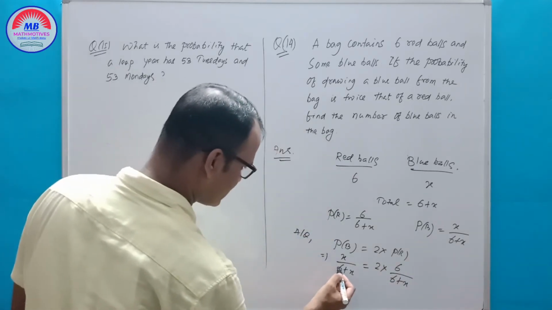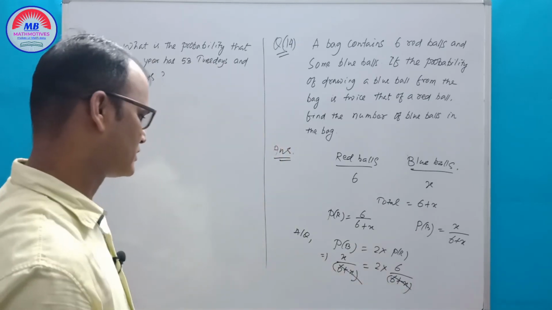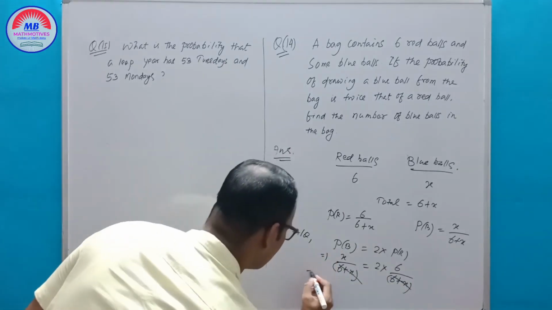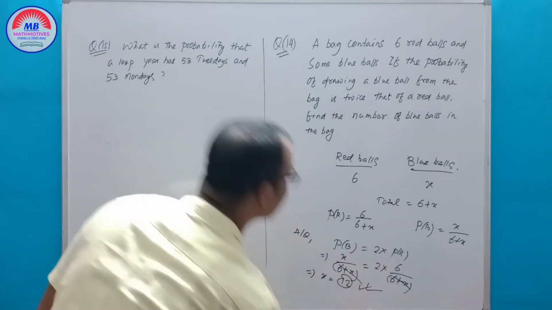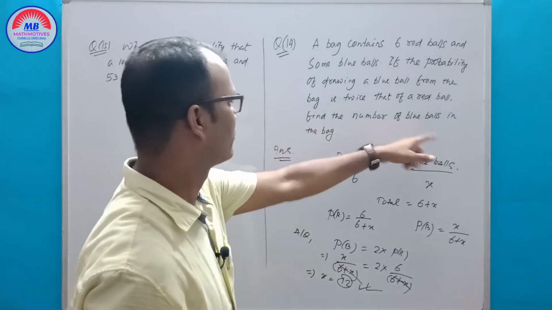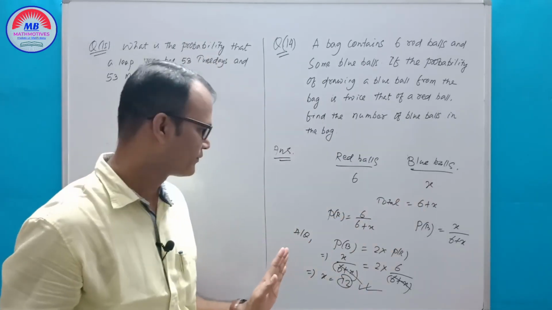You see, cancel 6 plus X on both sides. So X equals 12. That is the answer. Find the number of blue balls: X equals 12. Okay.